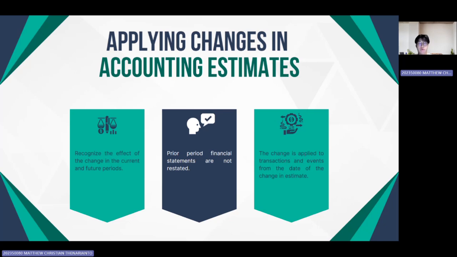Paragraph 38 also provides further detail, which sets out that a change may affect only the current period's profit or loss, such as a change in the allowance for expected credit losses. In other cases, it may affect both the current and future periods, such as a change in the estimated useful life of a depreciable asset, which affects depreciation expense for all subsequent periods. Finally, paragraph 37 states that to the extent a change in estimate gives rise to changes in assets and liabilities or relates to an item of equity, it is recognized by adjusting the carrying amount of the related item in the period of the change.